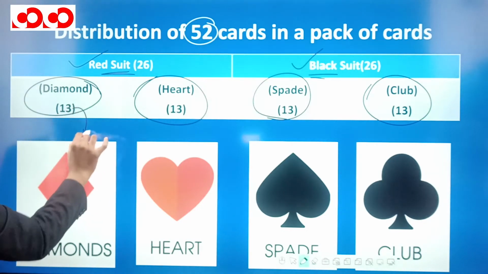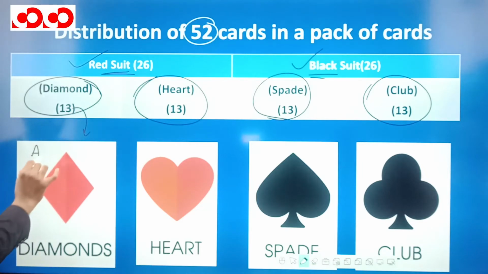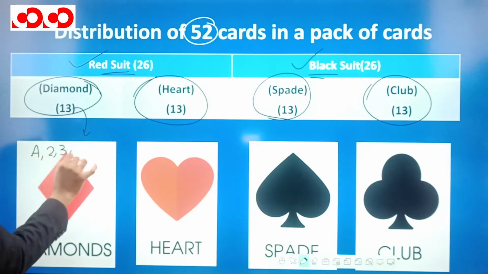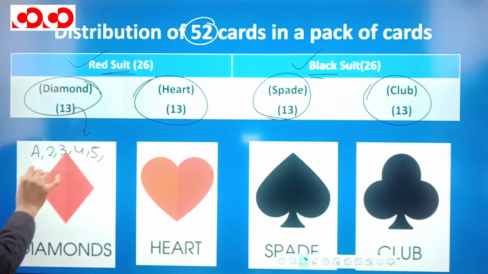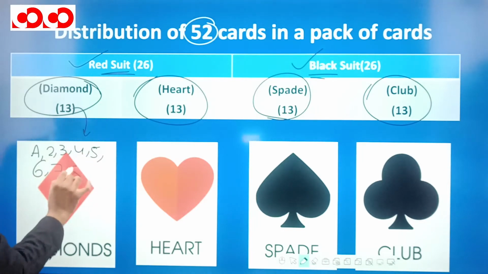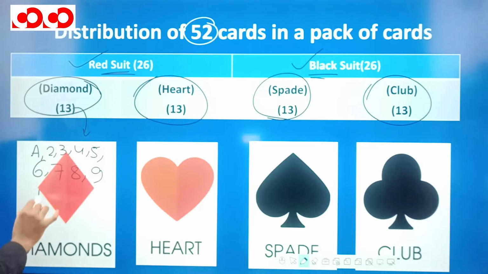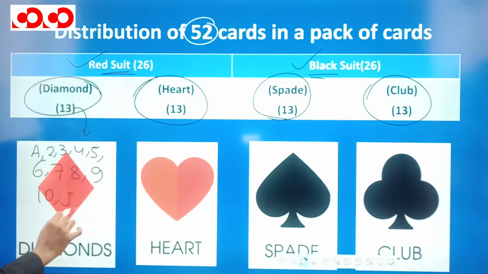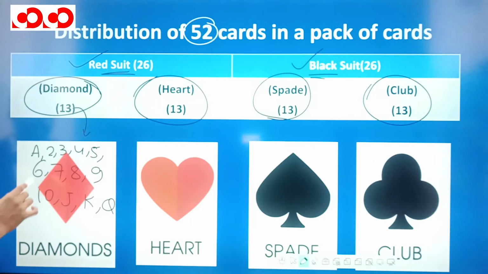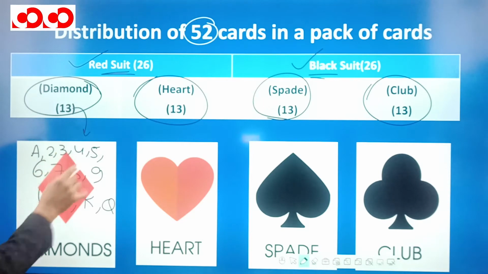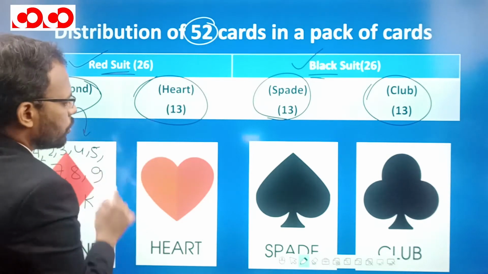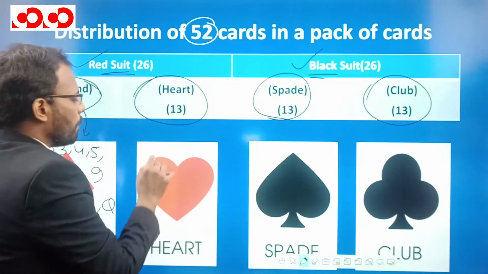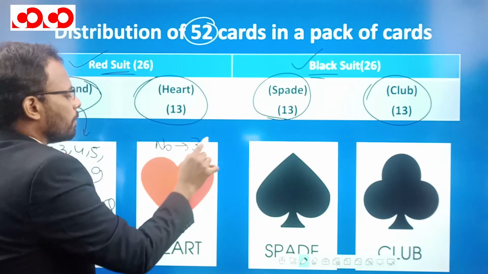This 13 cards corresponds to A, then we will have 2, 3, 4, 5, then we will have 6, 7, 8, 9, 10, and then we will have J, K, and Q. So if we see, the number cards are from 2 to 10, that is 9 cards are there, and these 9 number cards will be here also, and here also. So number cards are how many? There are 36 number cards.